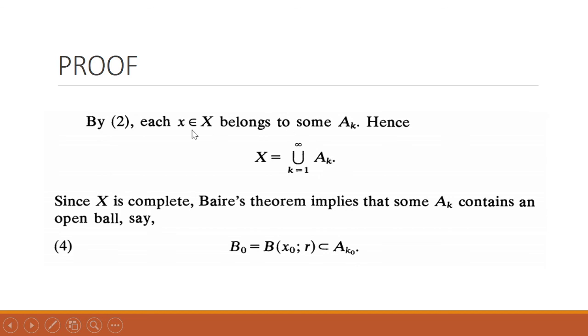So for every x belonging to X, there must exist some A_k to which x belongs, according to the definition.